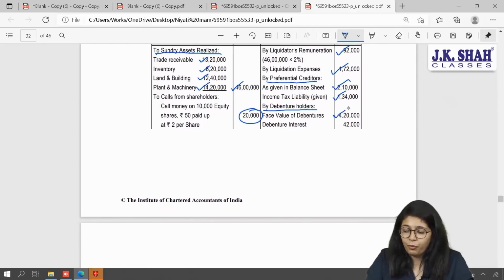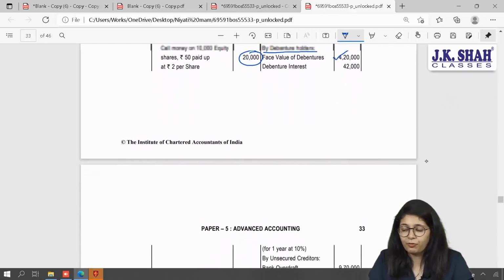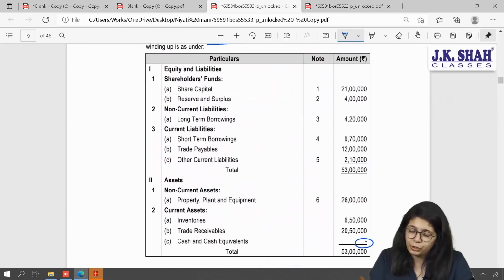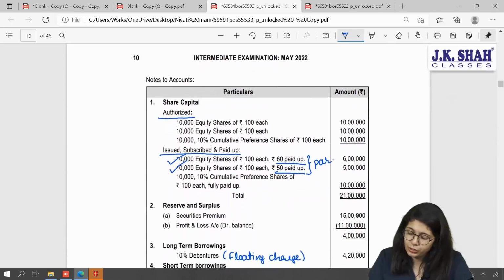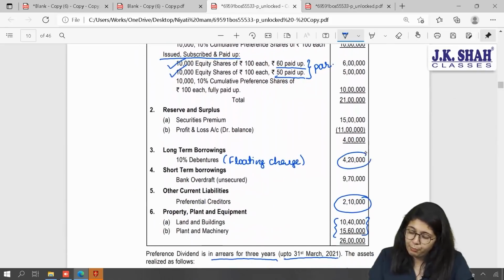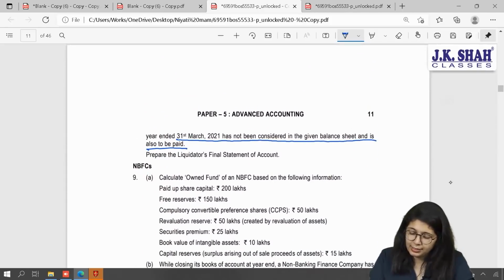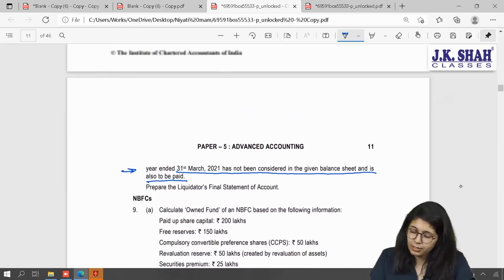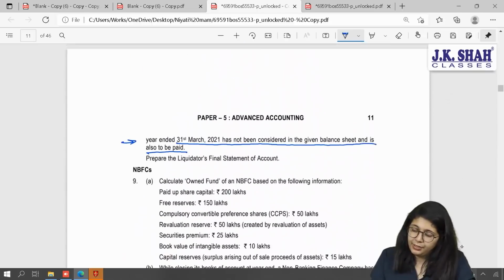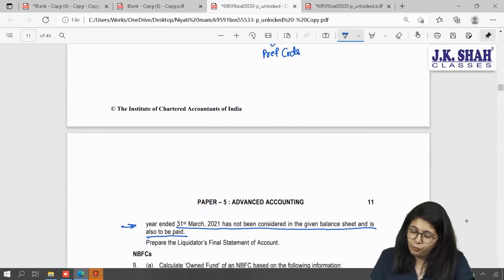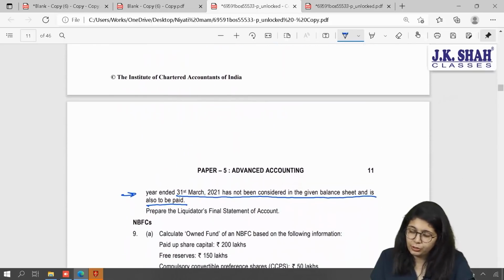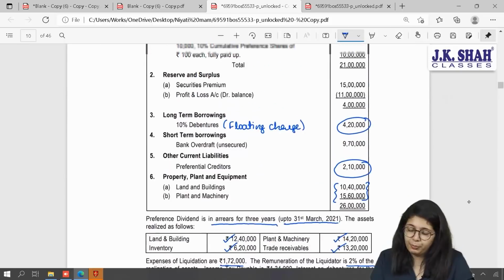I am going to pay 4,20,000 rupees of their face value, which was given to me in the question. 4,20,000 represents your debentures. But if you remember, they have mentioned in the last line, interest on debenture for the year ended 31st March 2021 has not been considered in the given balance sheet and is supposed to be paid.